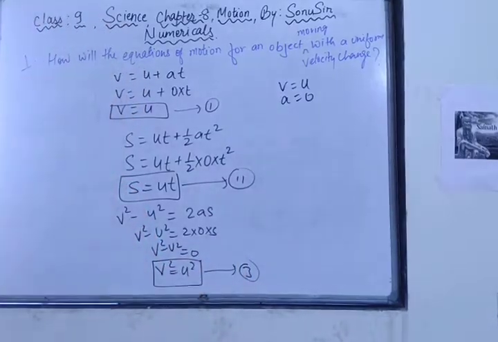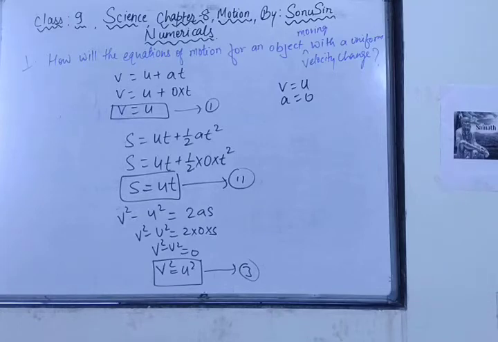So what was the question? How will the equations of motion for an object moving with a uniform velocity change? As I have given you, v is equal to u. Why is v equal to u? When the object travels with uniform velocity, then only v is equal to u. Got it? So now we are moving towards the next question.